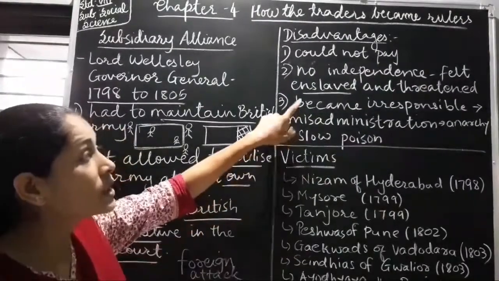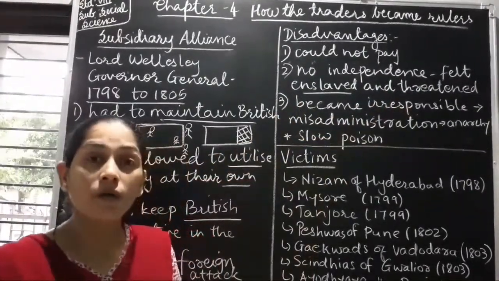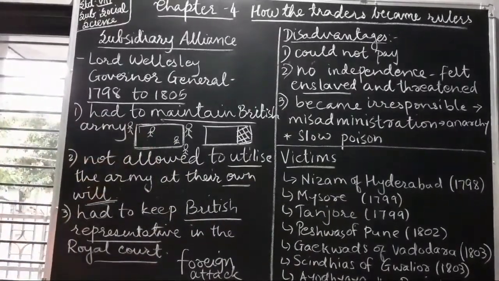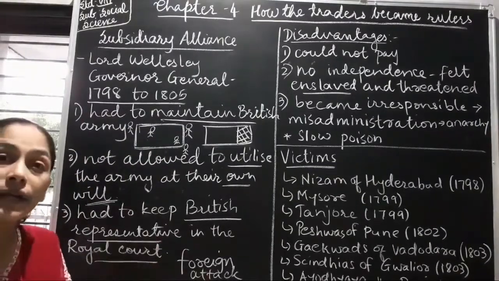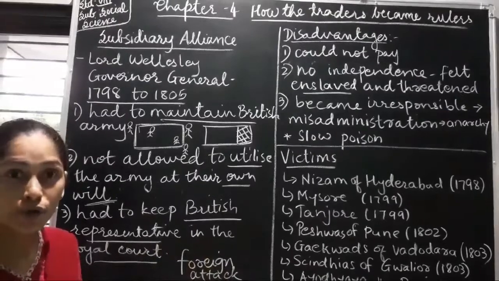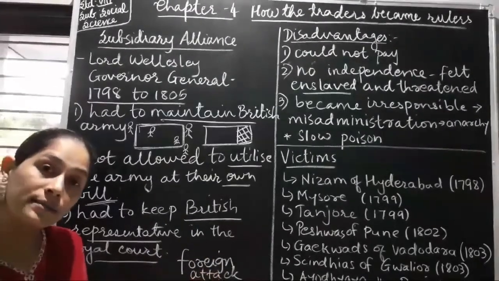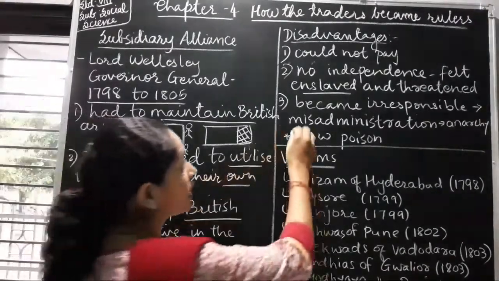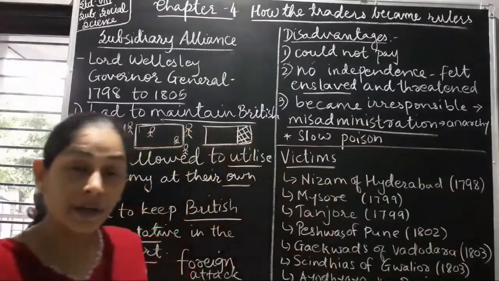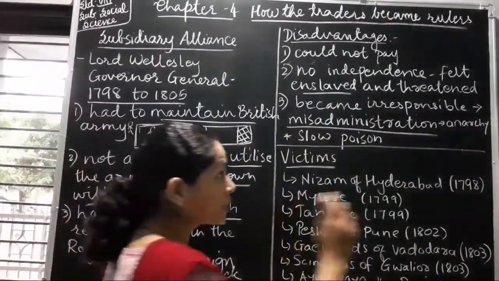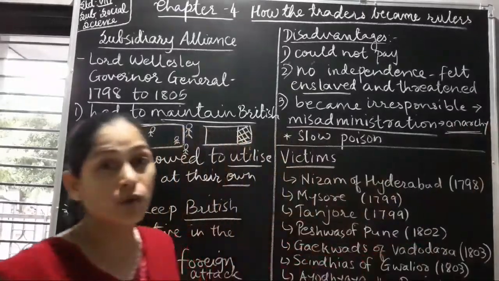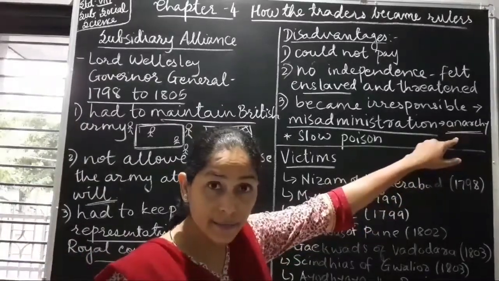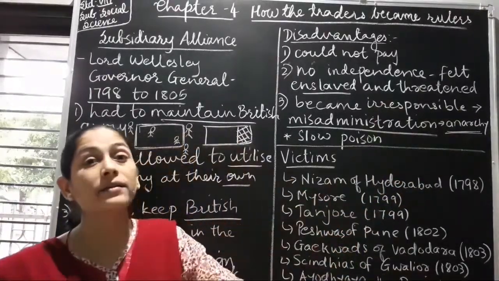Now next one. The states became irresponsible. Why did they become irresponsible? Because they thought that the British army is there to protect us if any foreign attack is there or any other internal rivalry or internal war will be there. So what happened? They were at ease. They were totally dependent on the British army, and because of this, gradually what happened? There was misadministration in the kingdom of the king. And this led to anarchy also. Anarchy means complete disorder. Later on, what happened? The Britishers took advantage of this anarchy, disorder, and they conquered that territory also.